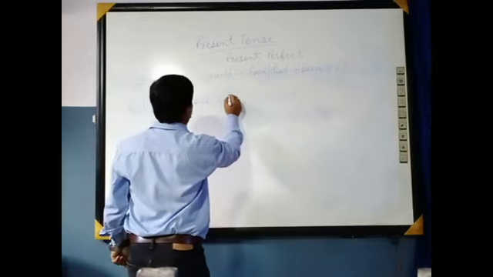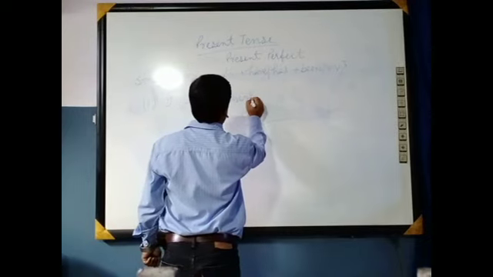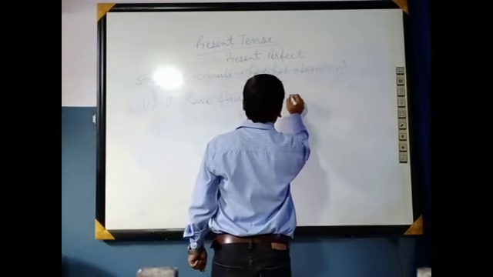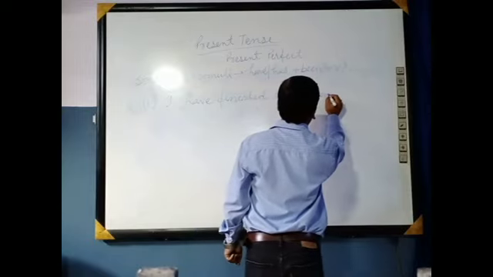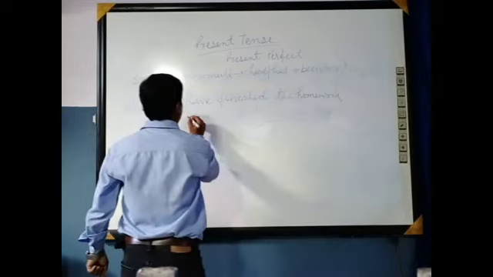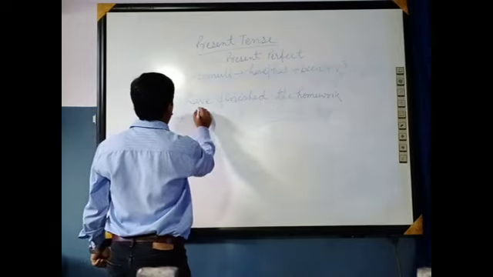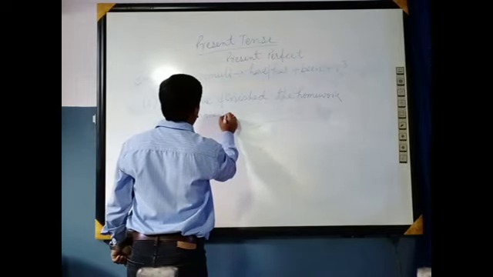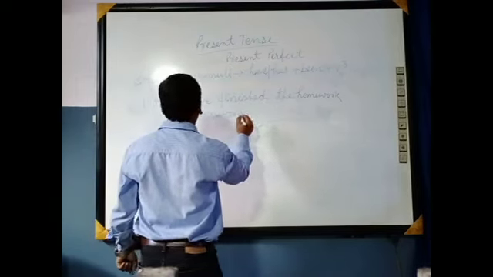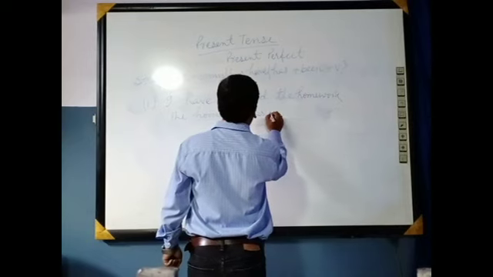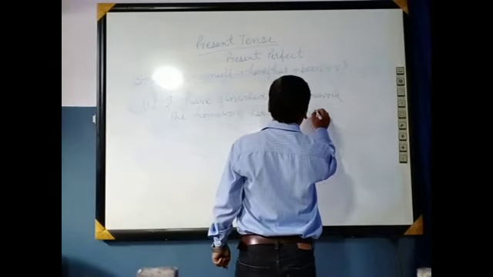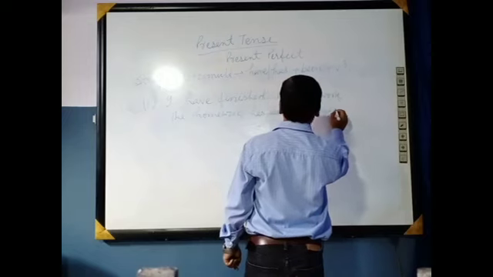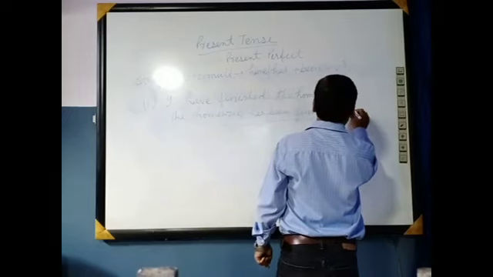I have finished the homework. The homework has been finished by me.